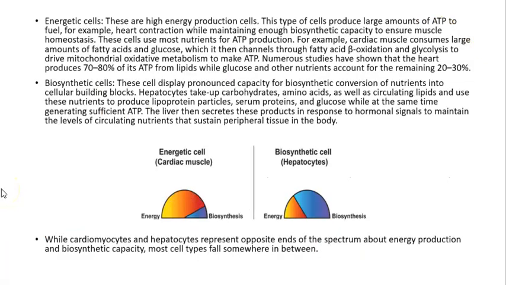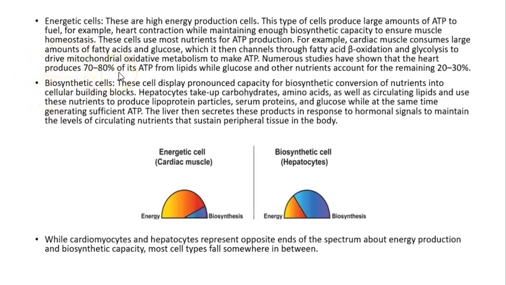Energetic cells are high energy production cells. That means that they're going to produce a lot of ATP. For example, cardiac cells. They need to make a lot of ATP because the heart itself needs to contract in order to pump the blood throughout the body. And they need to use a little bit of that energy for a biosynthetic capacity in order to maintain basically that cell homeostasis. The other type of cells that we're going to have are biosynthetic cells.